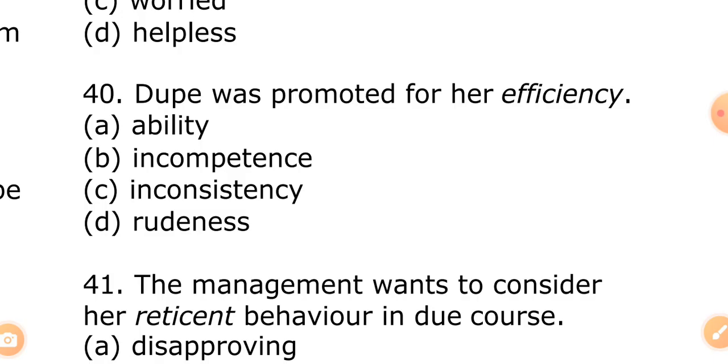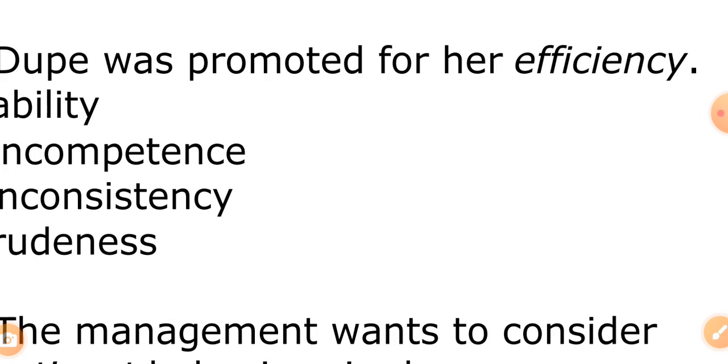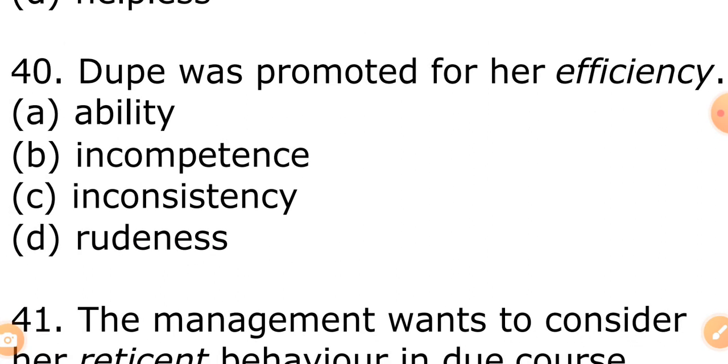Question 40, very, very critical. Dupe was promoted for her efficiency. Efficiency is in italics. A, ability. B, incompetence. C, inconsistency. D, rudeness. What is the opposite meaning, antonym of efficiency? Remember, we are looking at opposite in meaning, not similar in meaning.